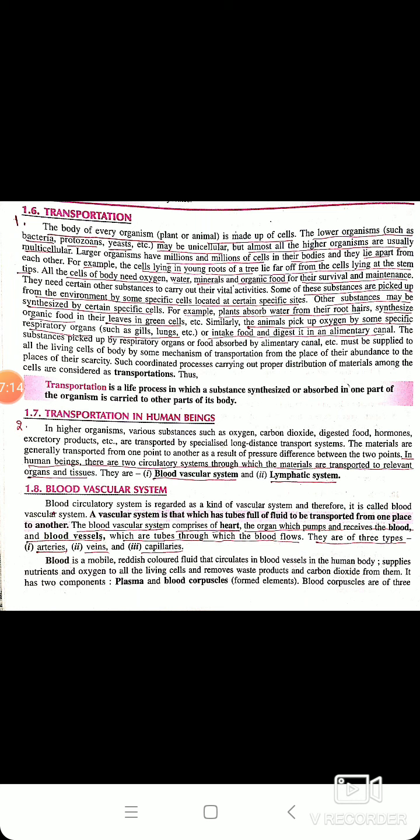Many other substances like salts are also transported by blood.